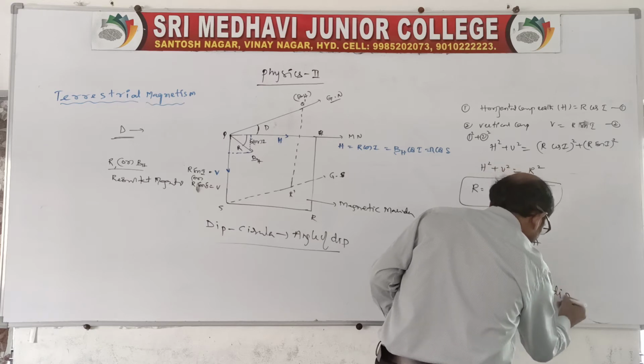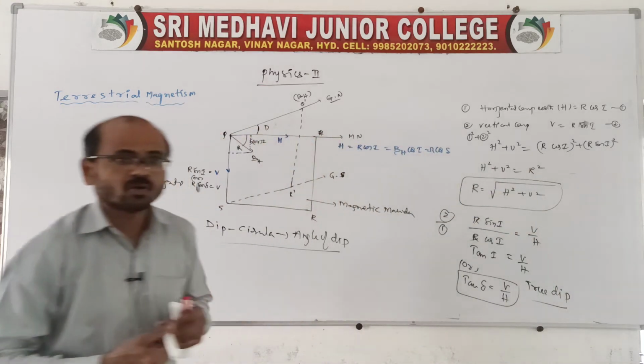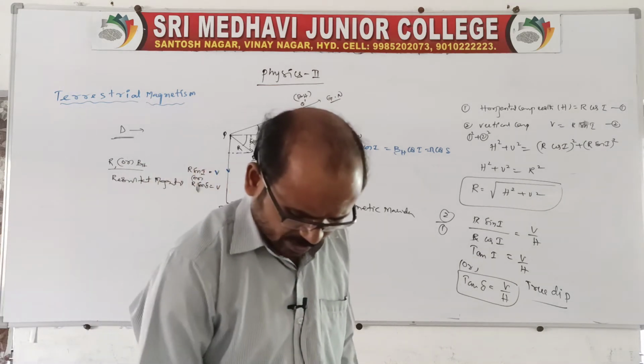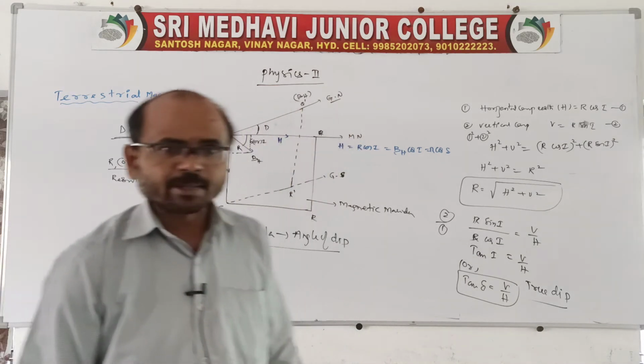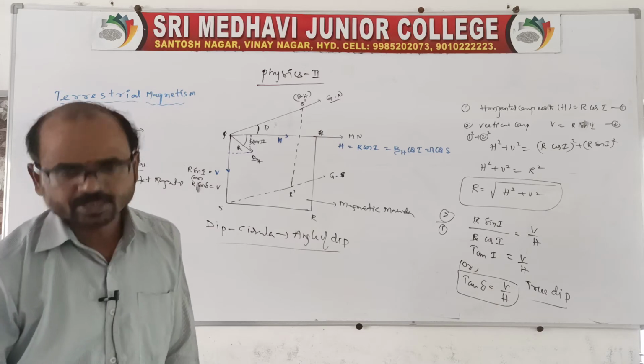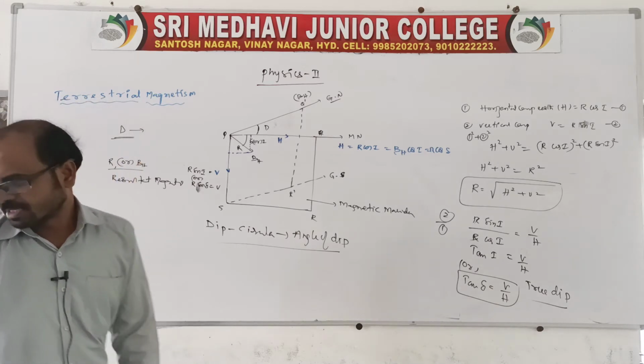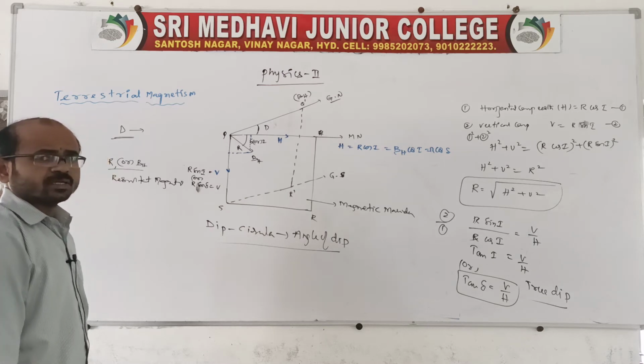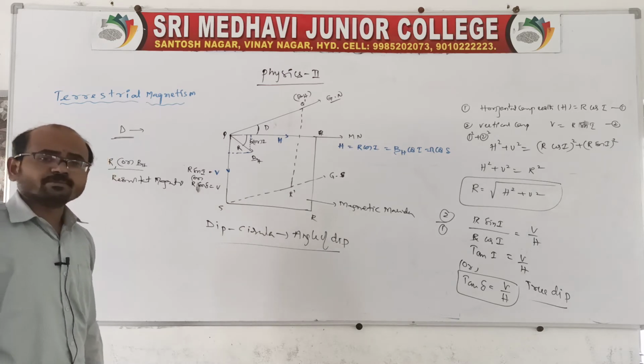That is, we can say it is a true one. The angle, we can call true angle. Of course, we have others also, related to apparent dip. Sir, what is meant by apparent dip? Apparent dip is nothing but, if a dip circle is used to measure the dip angle, the dip circle is used to measure the dip angle.